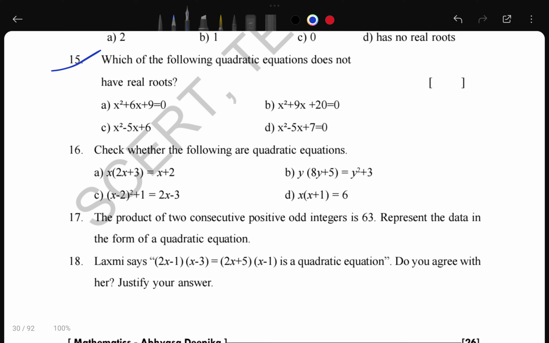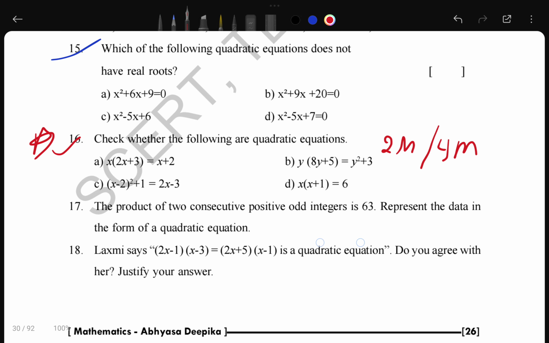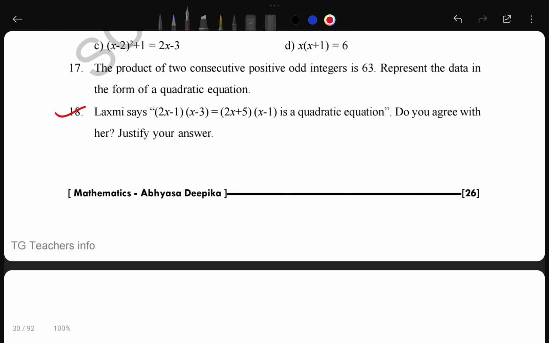And now I will tell, this is very important, because in this one there is a chance it can carry 2 marks, otherwise it can carry 4 marks. So that's why it is important. Question 16, so you can see that. And now 18 is also important. It has chances to come in the 4 marks or 7 marks. So you have to look at it once.